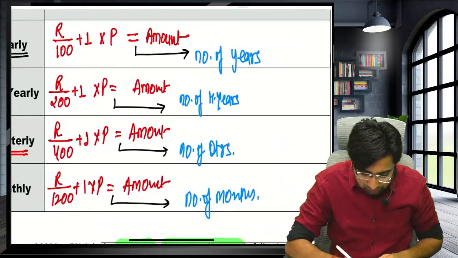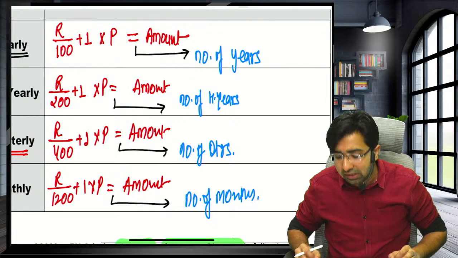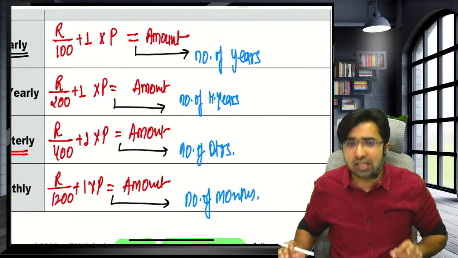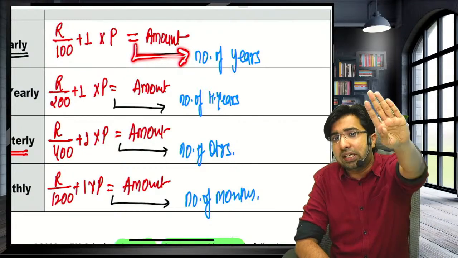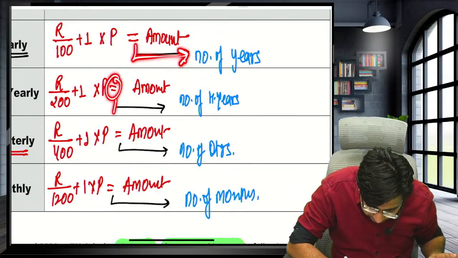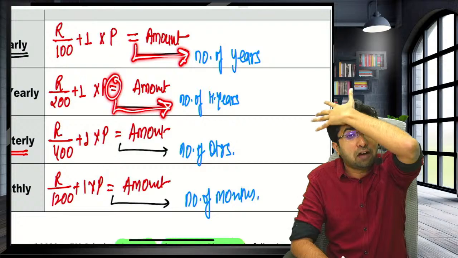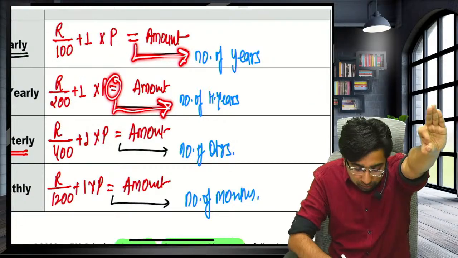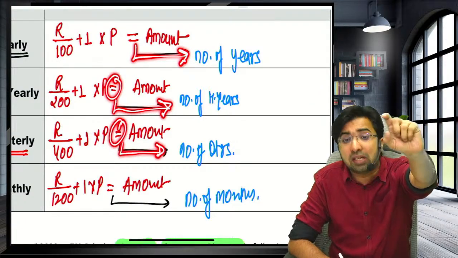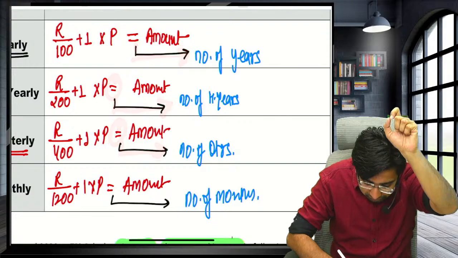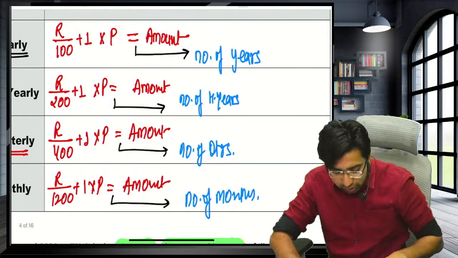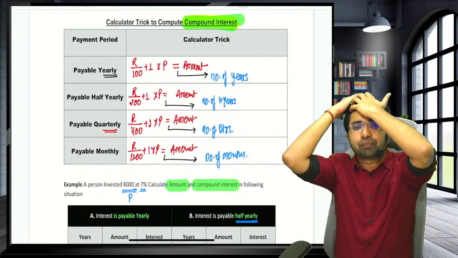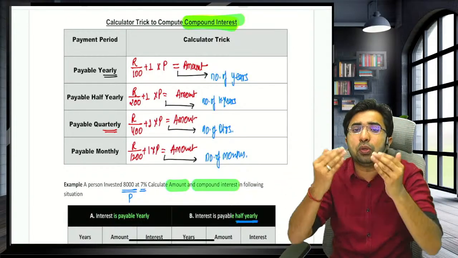Now here one more thing that you have to pay attention. If you are getting the interest yearly, then you have to press equals to button number of years. If you are getting the interest half yearly, then you have to press equals to button number of half years. If you are getting the interest quarterly, then you have to press equals to button number of quarters. If you are getting the interest monthly, then you have to press equals to button number of months. In short, you have to press equals to button the number of times you are going to get the interest.